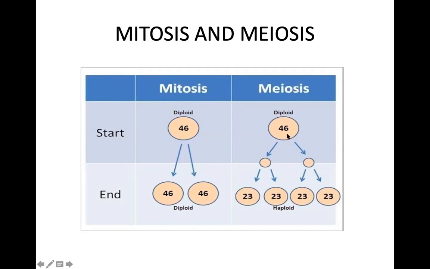Meiosis takes place only in the gamete cells of the organisms. So mitosis takes place in somatic cells. Meiosis takes place in the gametes, and helps in the formation of the gametes.